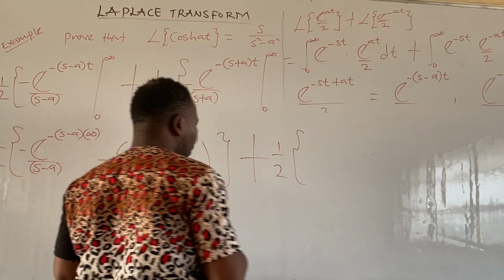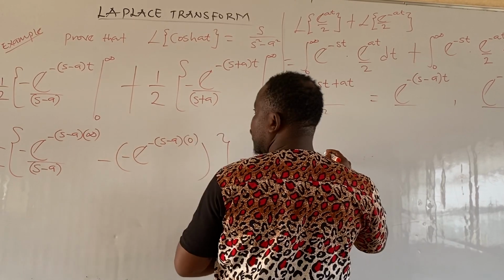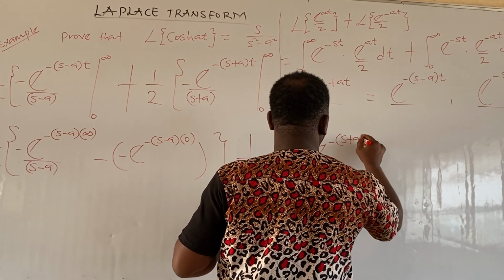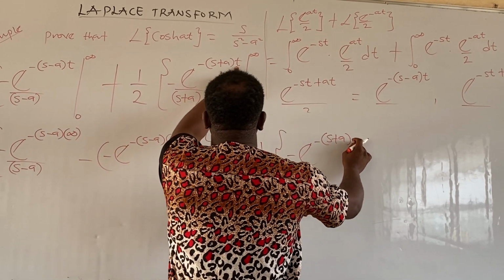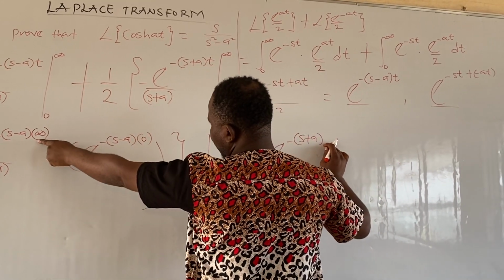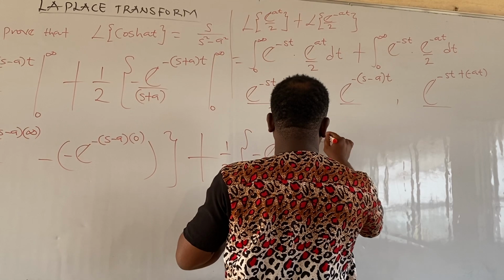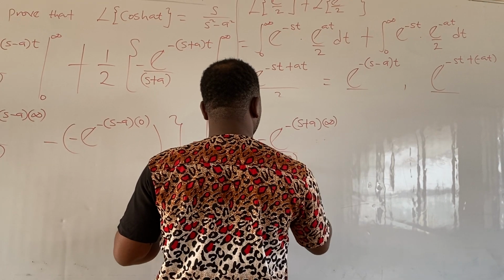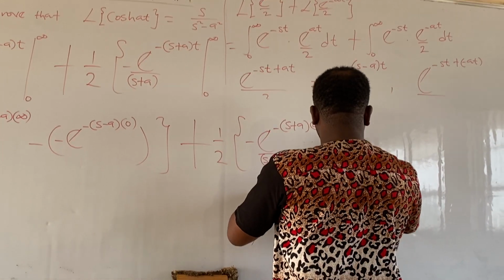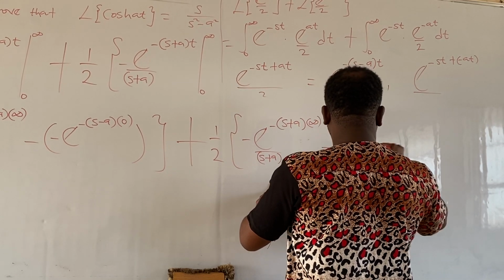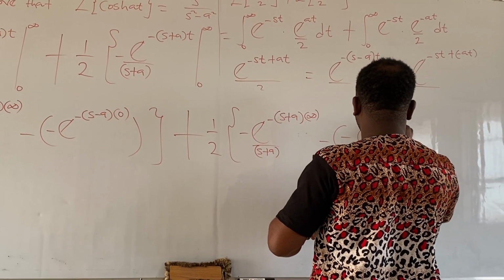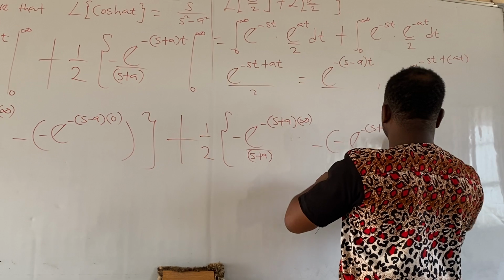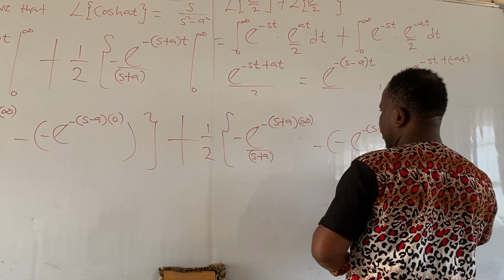As I was saying, you are going to apply the same thing here. What do we have here? Plus. We write plus. Are you following? Our half is constant. Then, we subtract the lower limit from the upper limit. So here will be minus exponential minus (s plus a), and instead of t we will write infinity, all over s plus a. Then minus, the same thing applicable here, exponential minus (s plus a), and instead of t we will now replace it with 0. Okay, close the bracket.